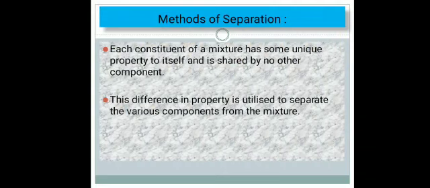The various components of a mixture have different physical properties like hardness, density, solubility, size of the particles, behavior towards a magnet, boiling point, etc. This difference in the physical properties of components is used to separate them from the mixture. So when we want to separate the components of a mixture, we should first find out some properties which would be different for different components. Okay?